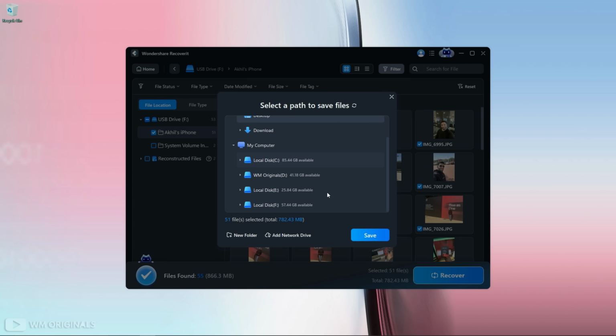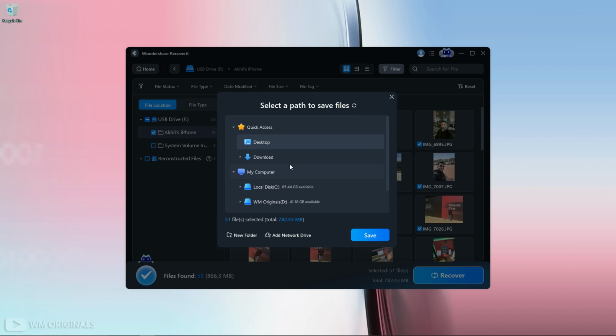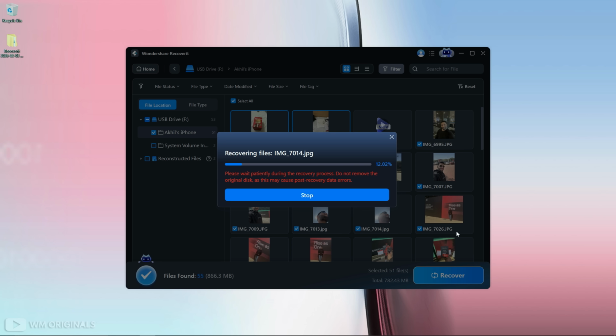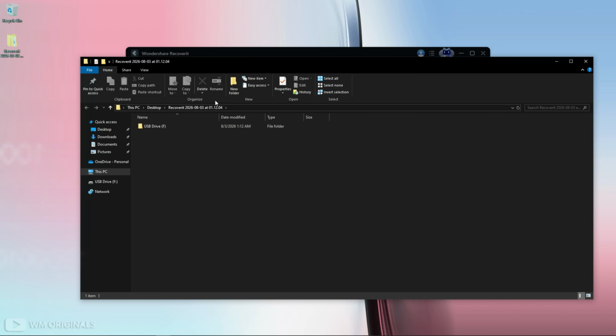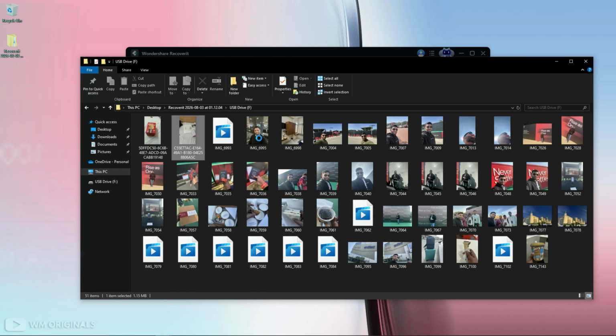Next, we will be required to select location where we want to save files. Select desktop and then click save. Wondershare Recoverit starts to recover lost data from SD card, and once data recovery completes, here we have confirmation: 51 files recovered. Now click open folder. This opens up the folder from desktop containing our recovered files. Browse through to check them.